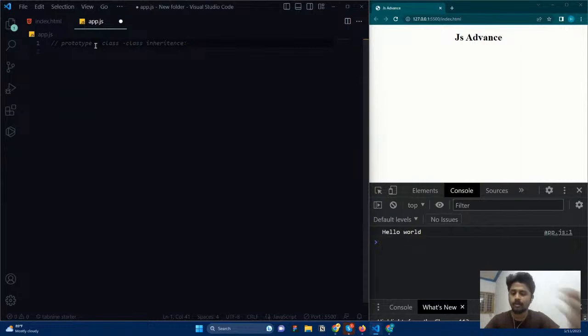And prototypal inheritance is exactly the same as class inheritance. Those things we will cover. Okay. So the first concept is going to be this one, and once we've covered this one, we jump into scopes. So first let me cover this one.